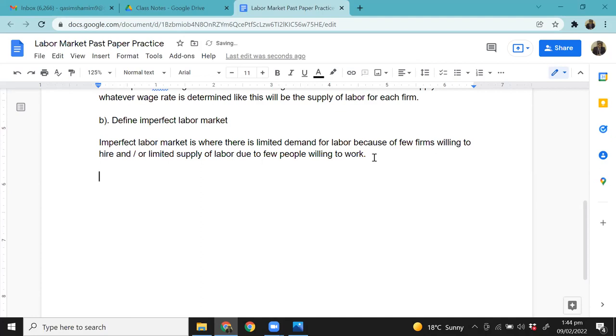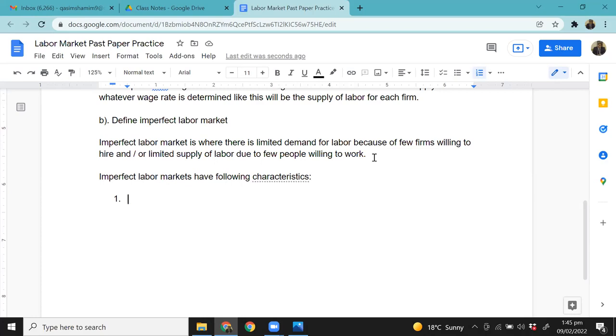After this, you can say imperfect labor markets have the following characteristics, right? Now, what are these characteristics? We're about to have a look at this, right? So the first one is few firms willing to hire, or few people who are willing to work.